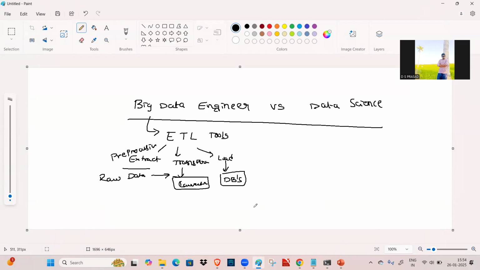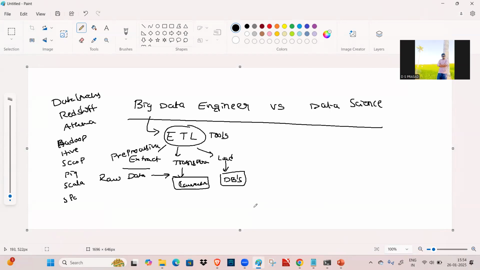What tools does a big data engineer use to work on ETL? He may use Databricks, Redshift, and Athena when it comes to the cloud. Otherwise he uses Hadoop, Hive, Sqoop, Pig, Scala, and Spark. The big data engineer makes the data ready and available.